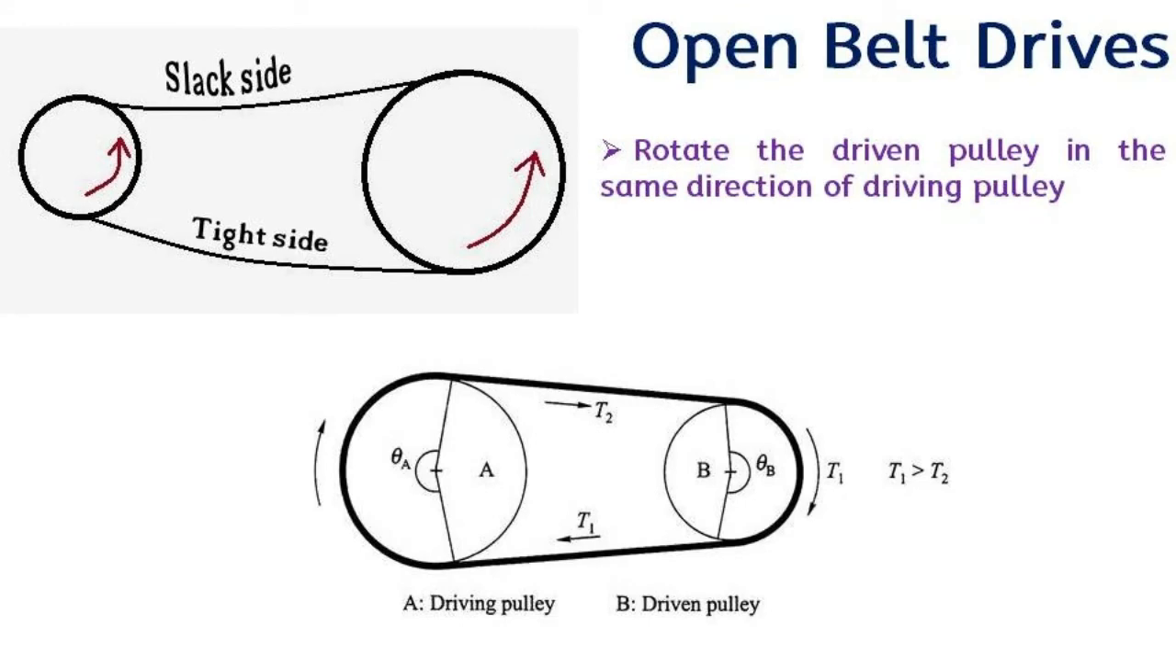Pulley A is the driver pulley and pulley B is the driven pulley, and the rotation of both A and B is clockwise. The lower portion of the belt is the tight side with tension T1, and the upper side of the belt is the slack side with tension T2, such that T1 is greater than T2.